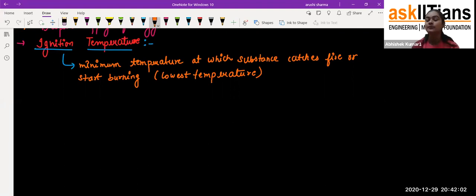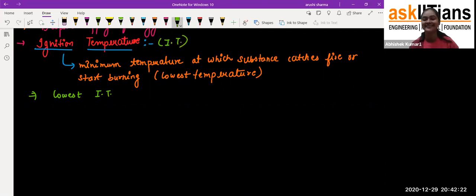So you can see what the ignition temperature is: the temperature at which a substance catches fire or starts burning. That means it would be the lowest temperature for that particular substance. Okay, so the important thing is: the lower the ignition temperature, the more easily it catches fire. I'll just write down, IT is the short form of ignition temperature.